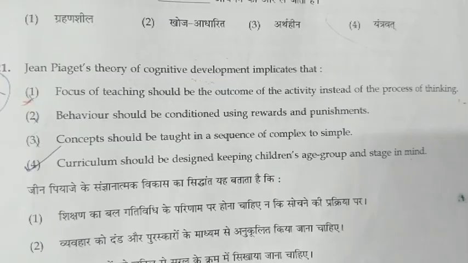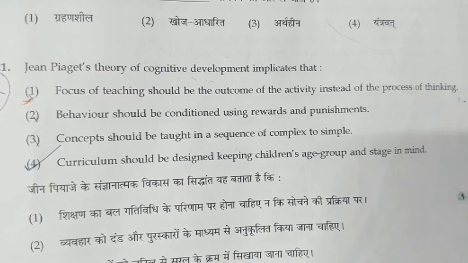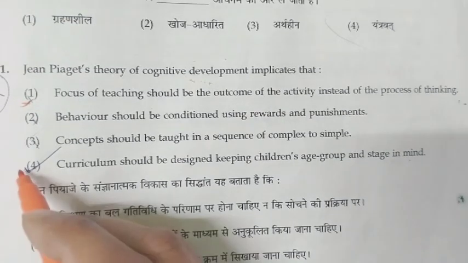Jean Piaget's theory of cognitive development implies that, first option, the focus of teaching should be the outcome of the activity instead of the process of thinking. Second, behavior should be conditioned using rewards and punishments. Third, concepts should be taught in a sequence from complex to simple. And the fourth one is the curriculum should be designed keeping children's age group and stage in mind. So the correct answer is the fourth one.